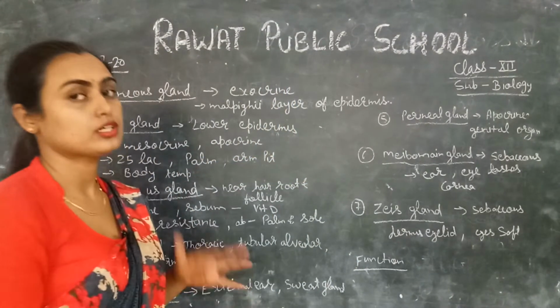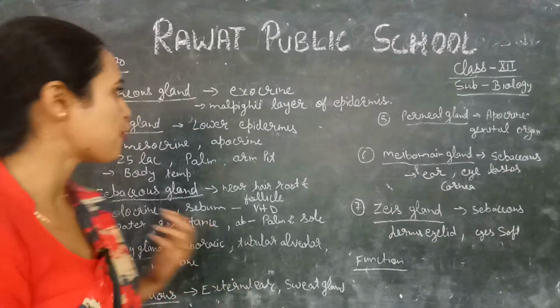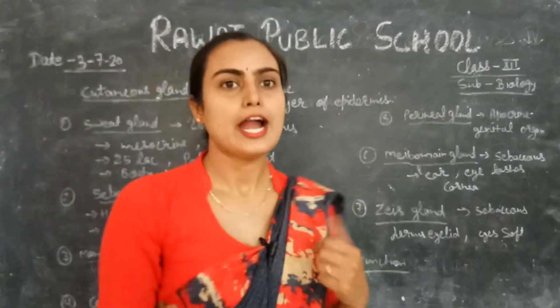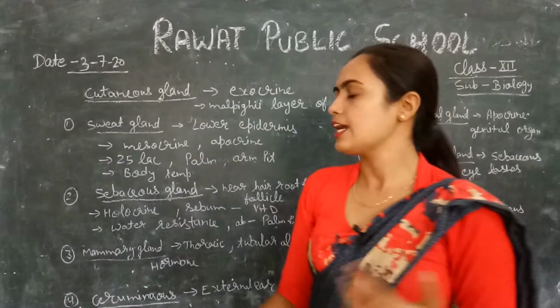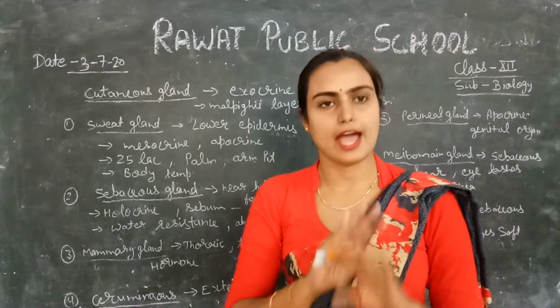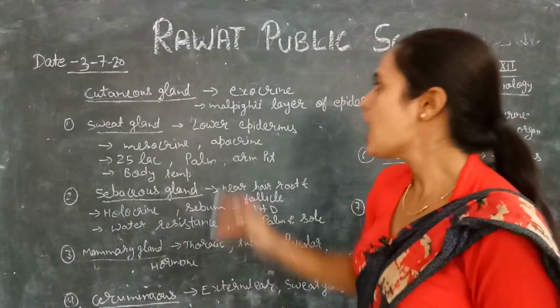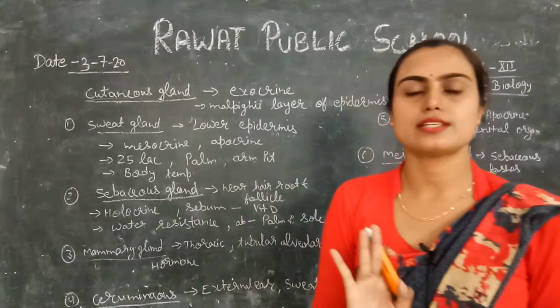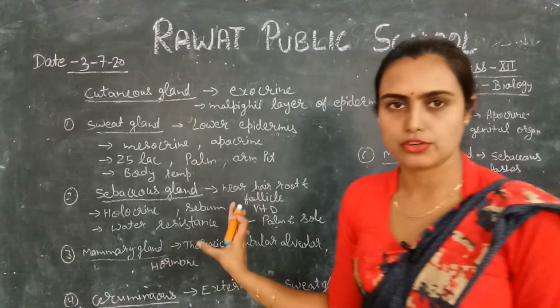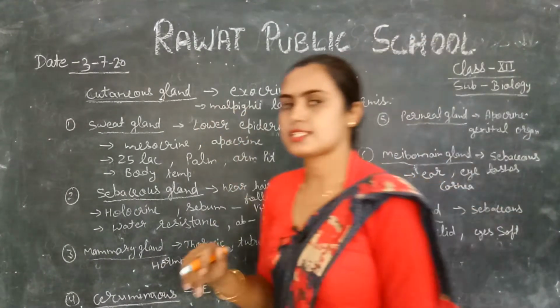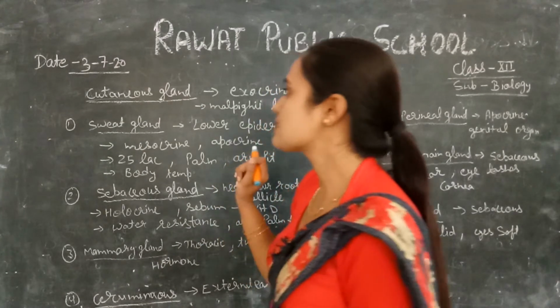Yesterday we had discussed the topic of dermis and derivatives of the skin, in which hair and hair structure has been completed. Now we will discuss the cutaneous gland. This is the last topic of your chapter. Okay, let's begin. Cutaneous gland.